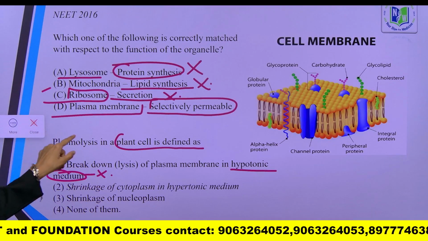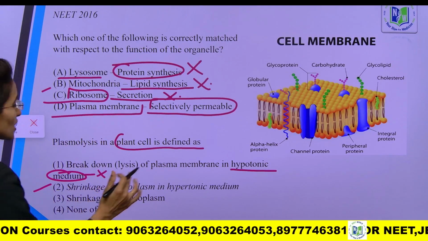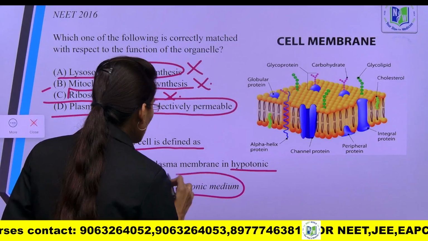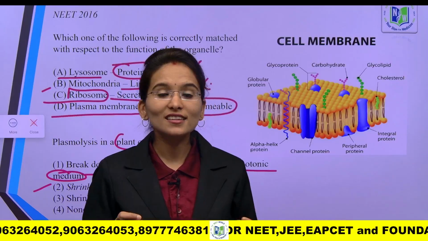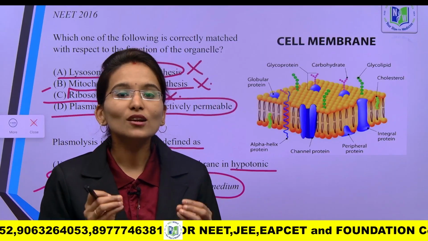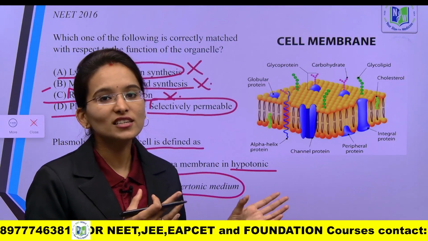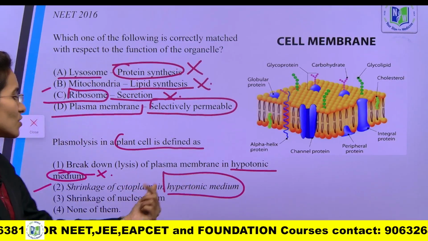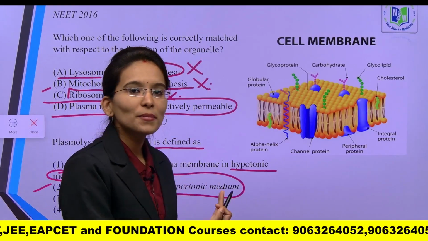So, regarding plasmolysis, what is the right option? You need to choose here. Option 2, shrinkage of cytoplasm in hypertonic medium. This is absolutely right. In the hypertonic solution, the cell loses water due to the process of exosmosis and the cell shrinks. This shrinkage of the plasma membrane is known as plasmolysis.